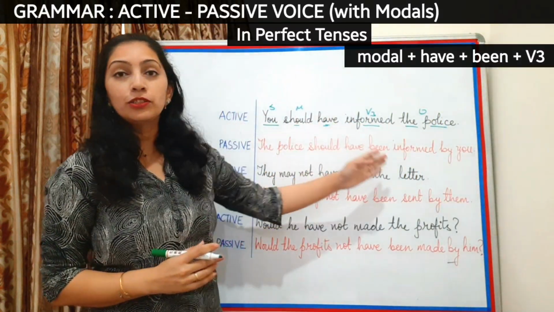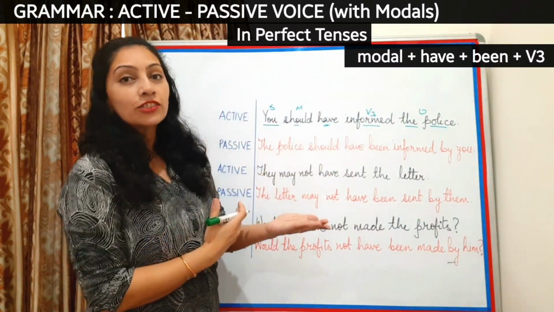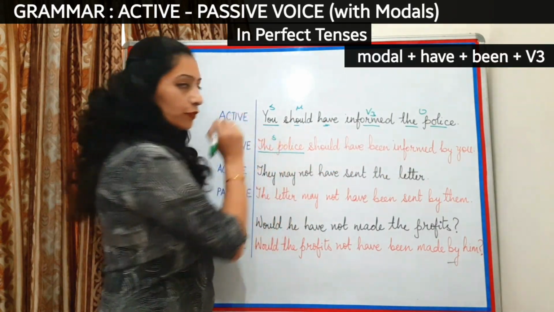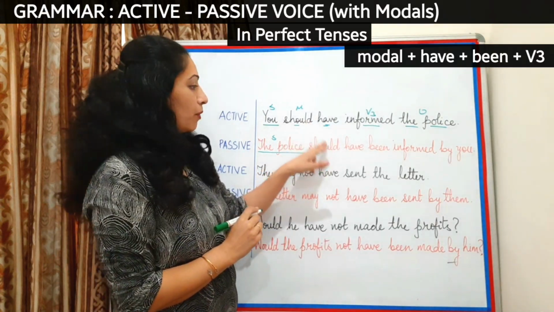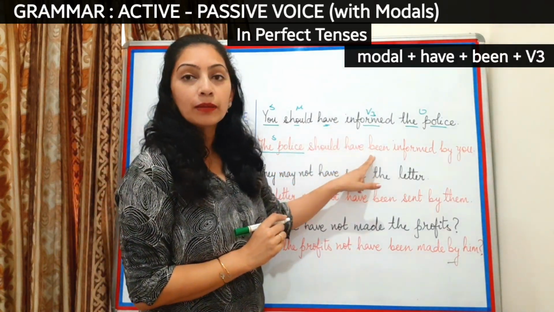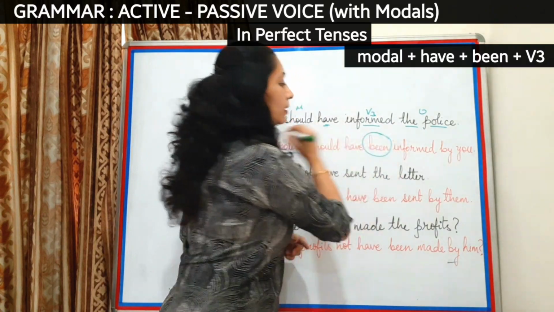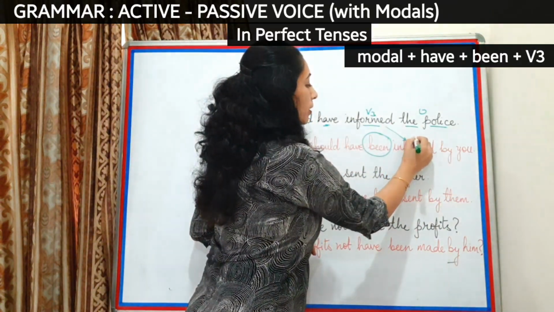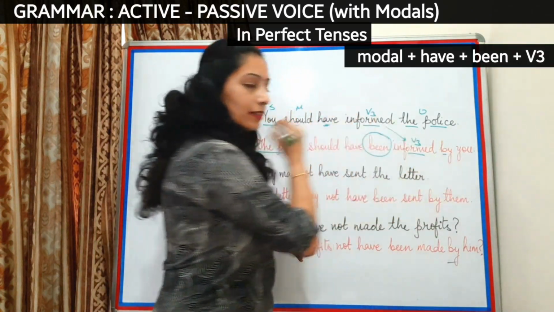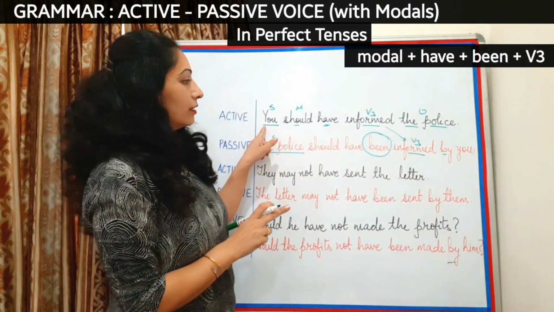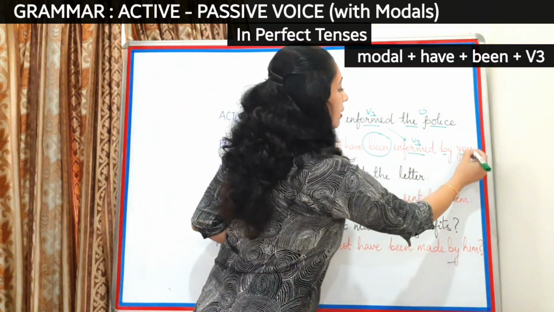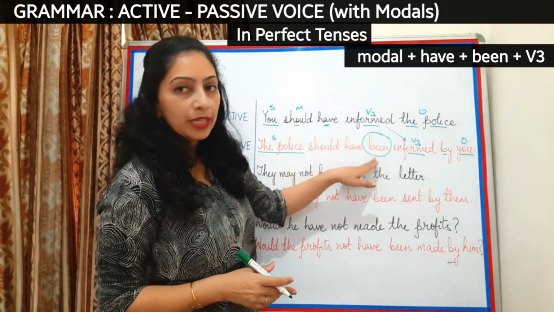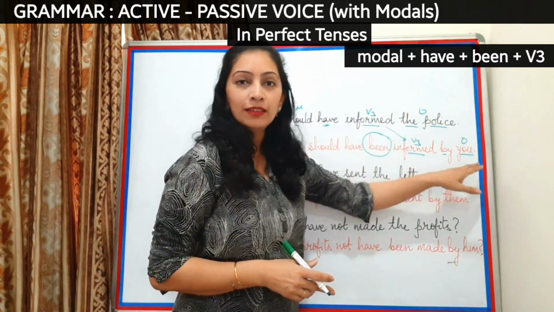Now when we change into passive, we first interchange the position of subject and object, and that's how we get the police first. Should is the same modal, have, and then what I'm adding here? A new word, be. And then of course I'm going to take the same verb form here, V3 form, add the preposition by, and the new object here will be you. So the passive becomes the police should have been informed by you.